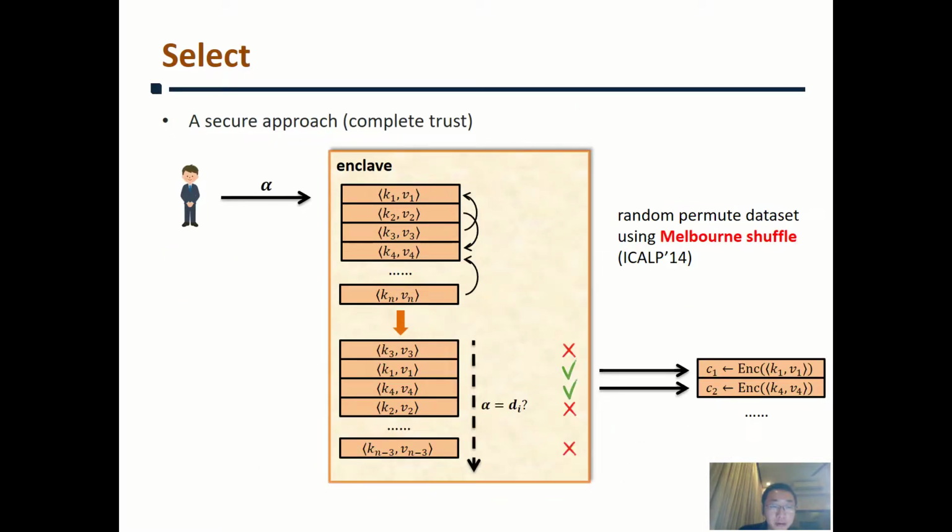If a user completely trusts the TEE, we can mitigate this leakage by randomly permuting the input dataset using Melbourne shuffle before feeding it into the select operator. The Melbourne shuffle is able to obfuscate the order of the input records. It can make the adversary have no idea about the input distribution against the condition alpha. This secure select algorithm only incurs a linear complexity.